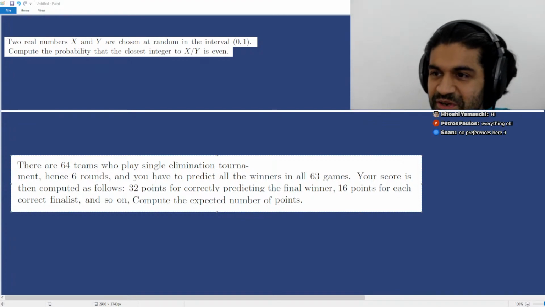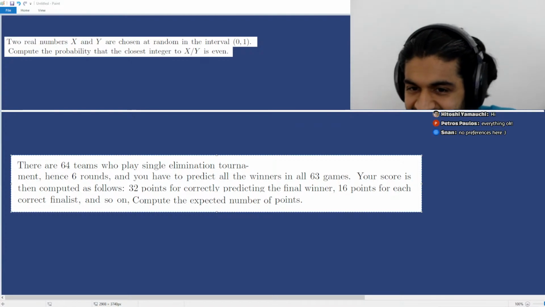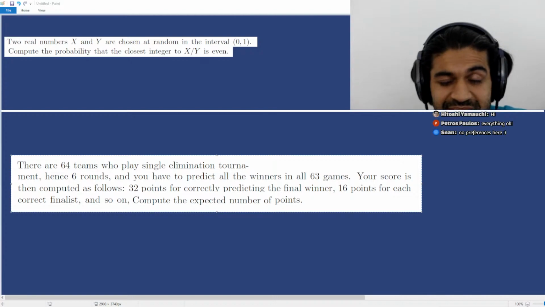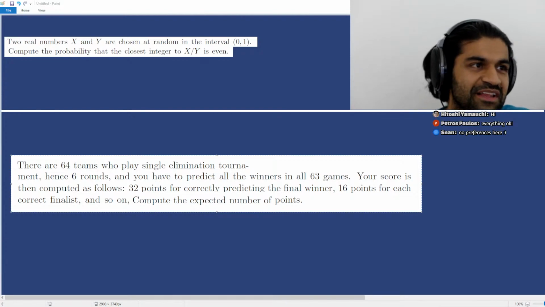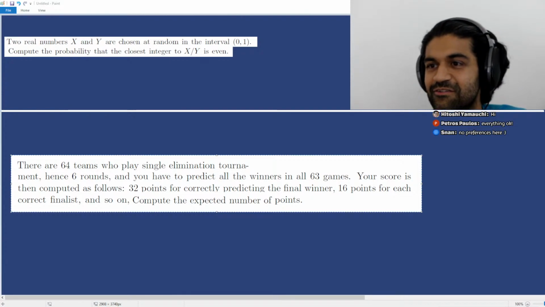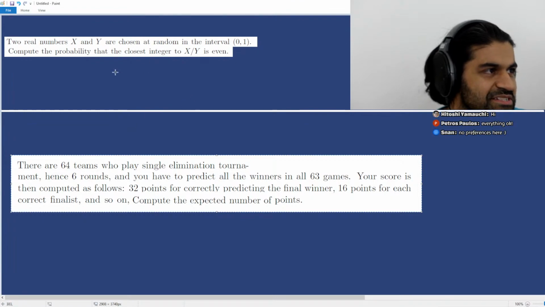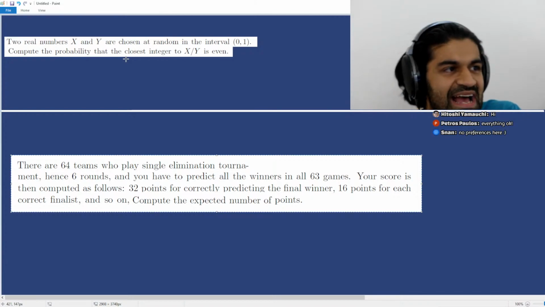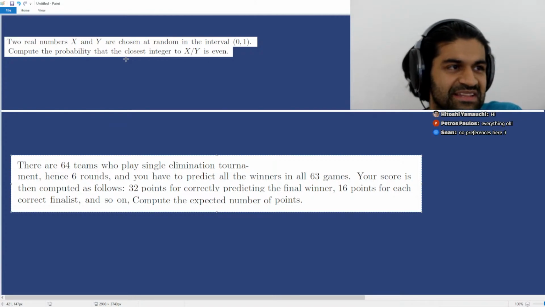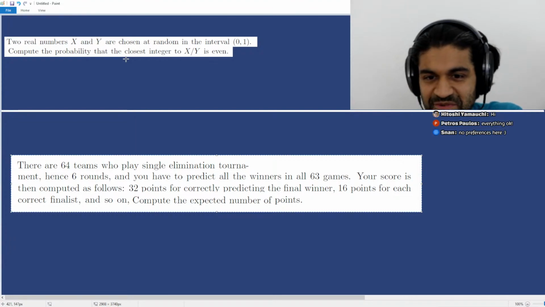Okay, those are all of the probability questions. Let me know if there are any issues with these. Let me know if there are any preferences as to which problem you would like to see the solution to first. Okay, all right. So if nobody has any preferences, I'll probably start with the problem that I have up here, which is: 2 real numbers, x and y, are chosen at random in the interval 0, 1. Compute the probability that the closest integer to x over y is even.